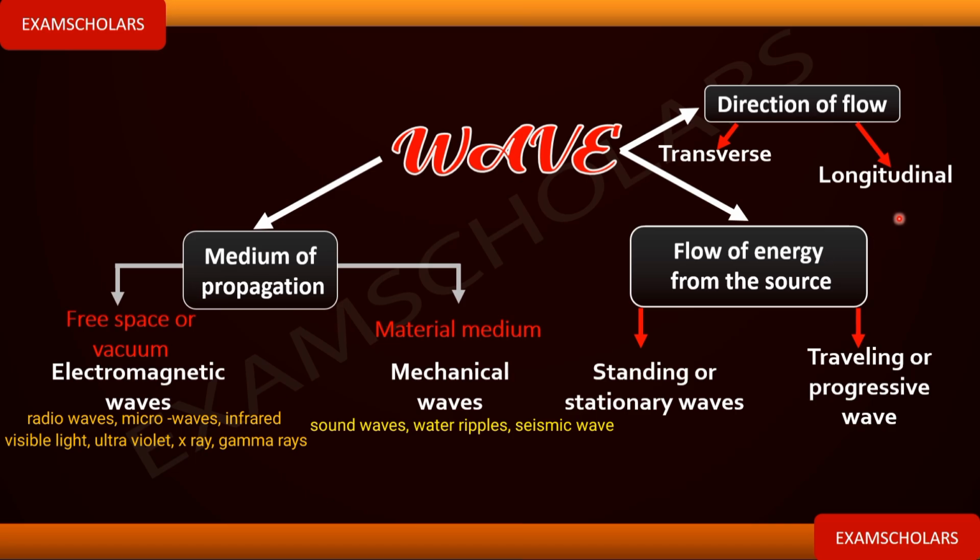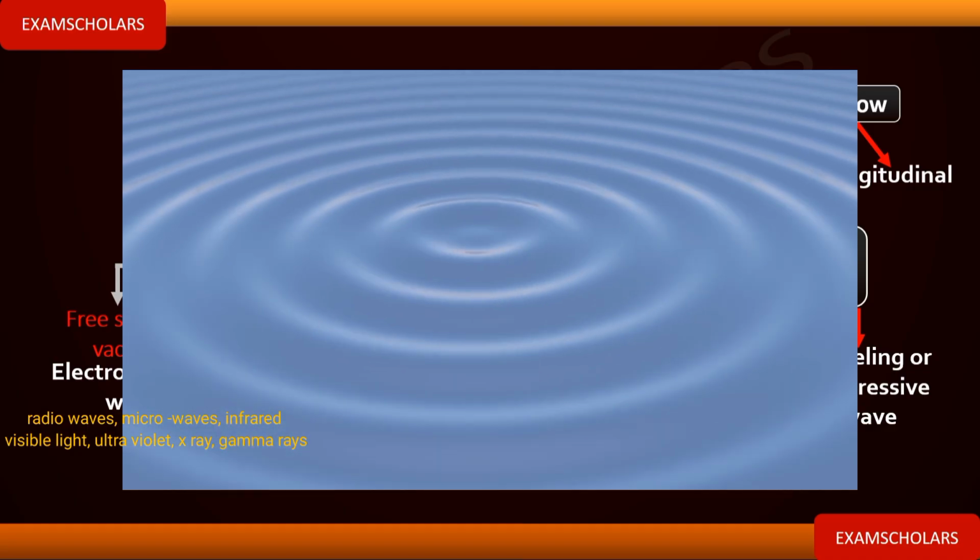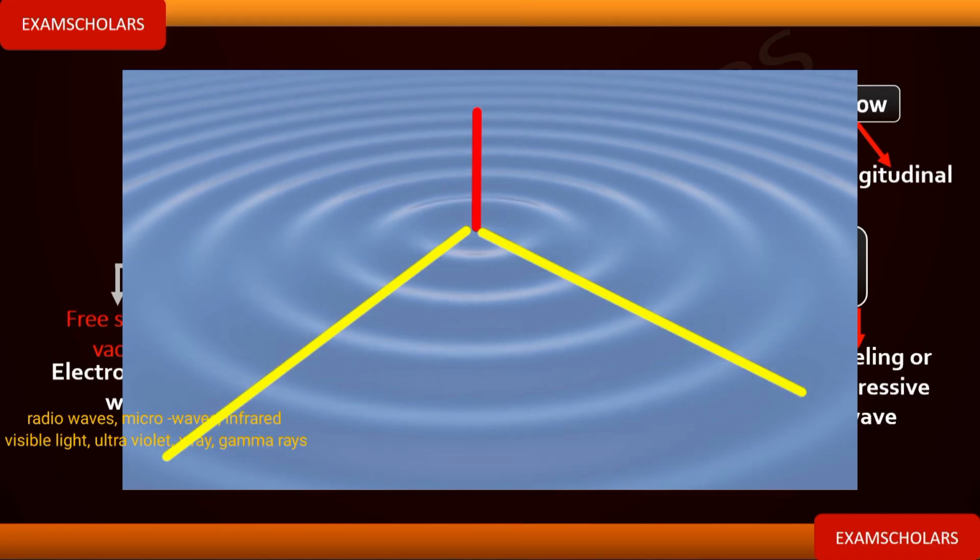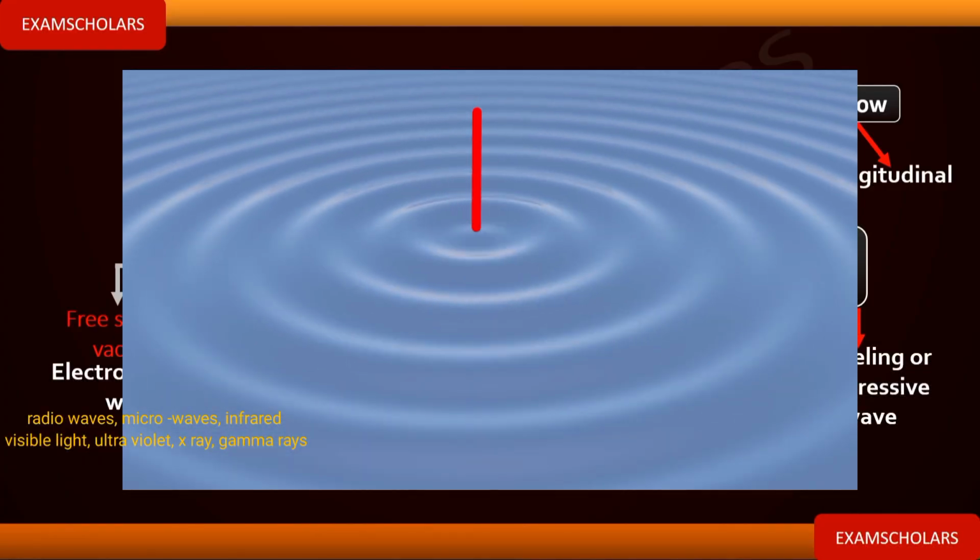Electromagnetic waves: X-ray, visible light, gamma ray, ultraviolet ray, radio waves, infrared, and the light. We have 7 of them. Those ones are electromagnetic waves and they are also transverse waves. Another type of transverse wave: we have one example of a mechanical wave that is transverse in nature. That is water ripple. Water waves are transverse waves. Let me show you. What you just saw now is water ripple, water wave.